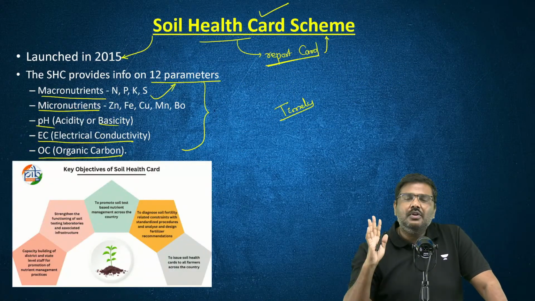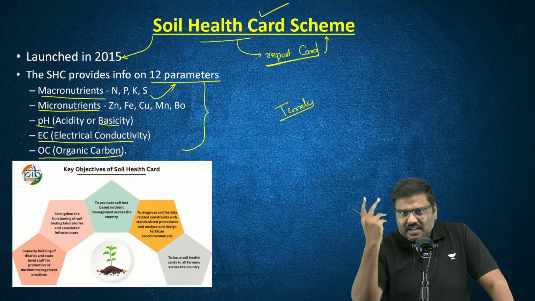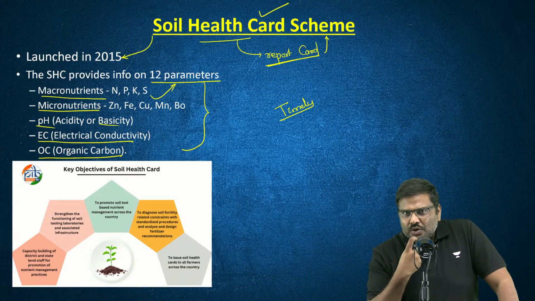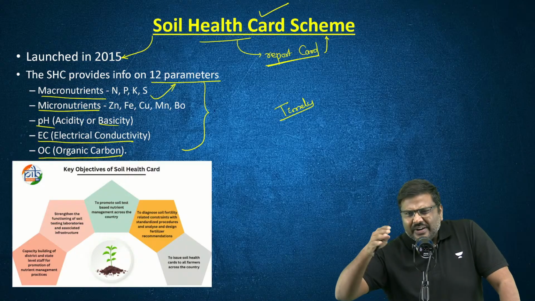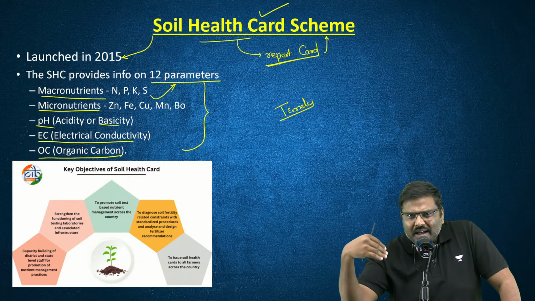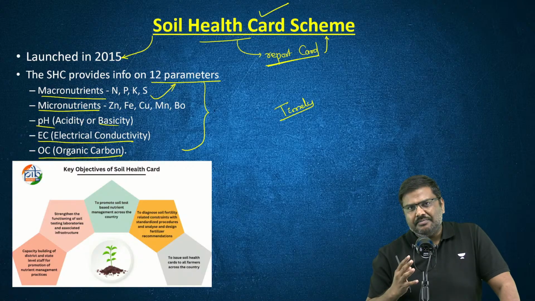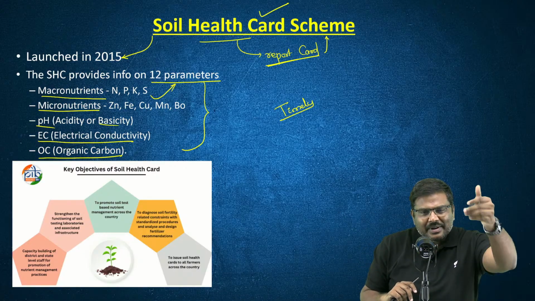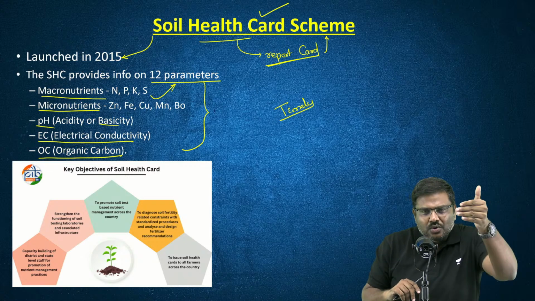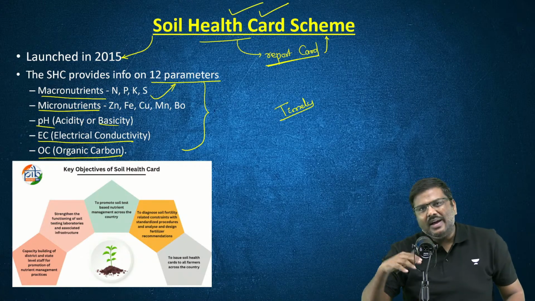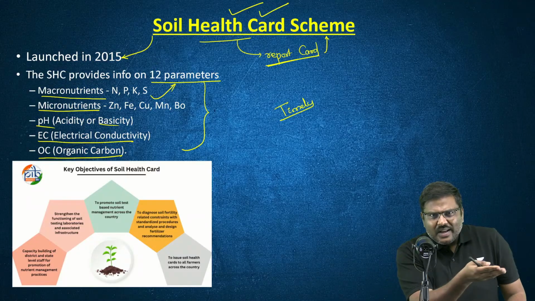Please be very careful. In addition to this, I'll just give you one more current affairs point here. If UPSC asks you what different measures have been undertaken in order to reduce utilization of chemical fertilizer, or what reforms or measures have been undertaken by the government to reduce the dependence on chemical fertilizer, one, you can mention soil health card. One is soil health card.